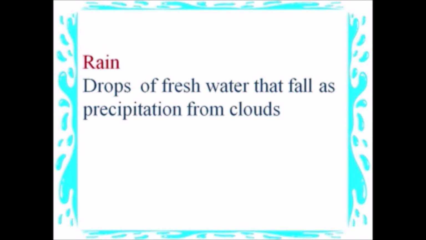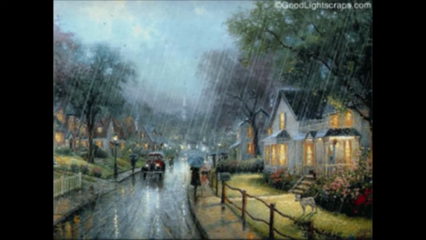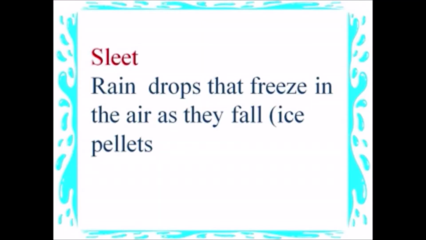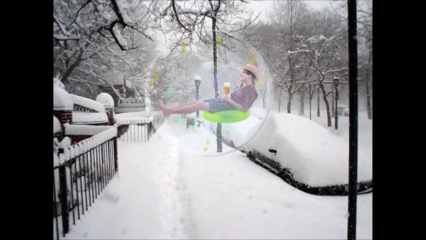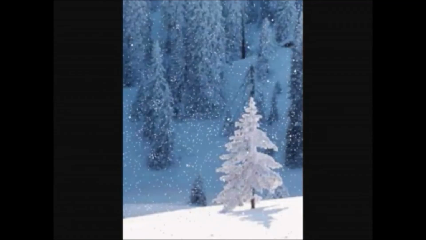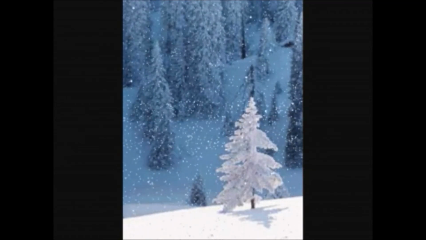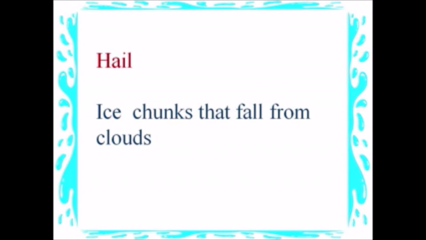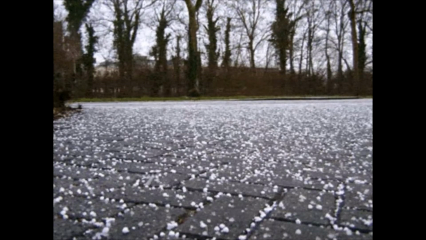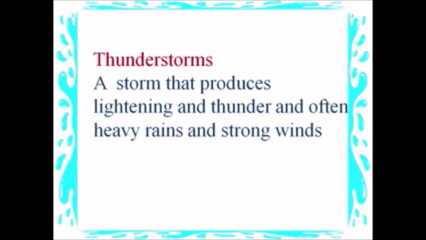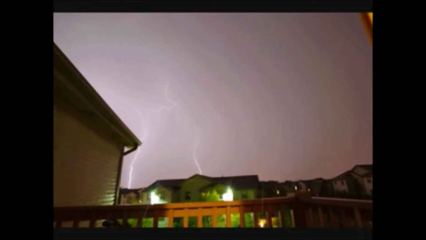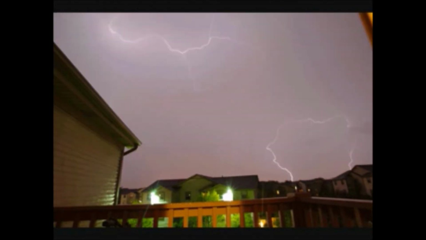Rain, drops of fresh water that fall as precipitation from clouds. Sleet, raindrops that freeze in the air as they fall, ice pellets. Hail, ice chunks that fall from clouds. Thunderstorms, a storm that produces lightning and thunder and often heavy rains and strong winds.